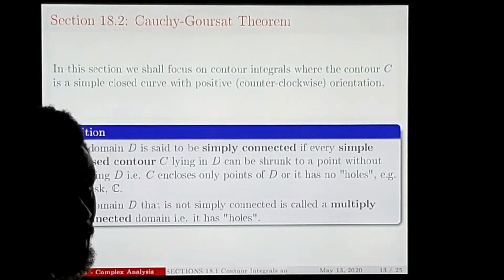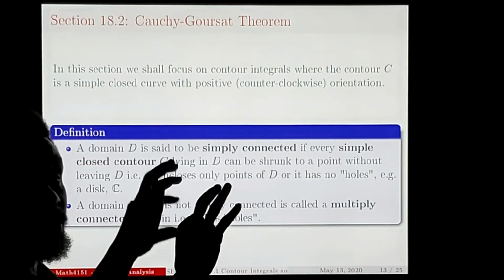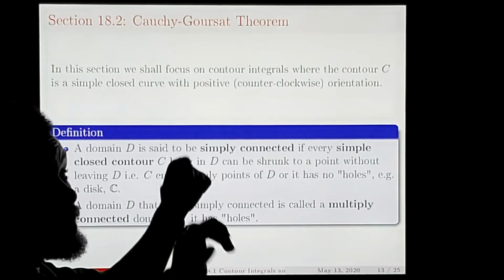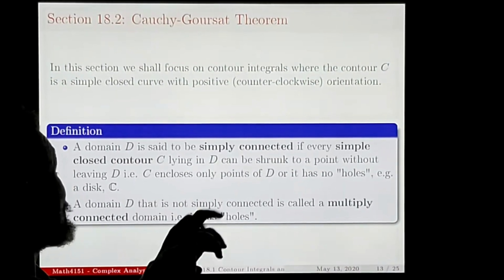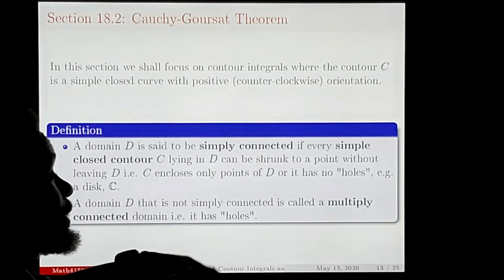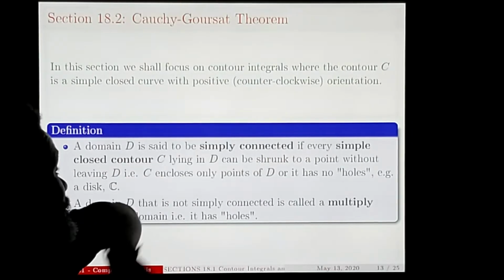Now, when we say simple closed curve, these are some of the definitions I wanted to remind you. A curve, we said, is simple if it is not crossing itself. It is closed if the initial and the terminal points are the same. That's what we mean by a simple closed curve. Okay. Then positive counterclockwise orientation.